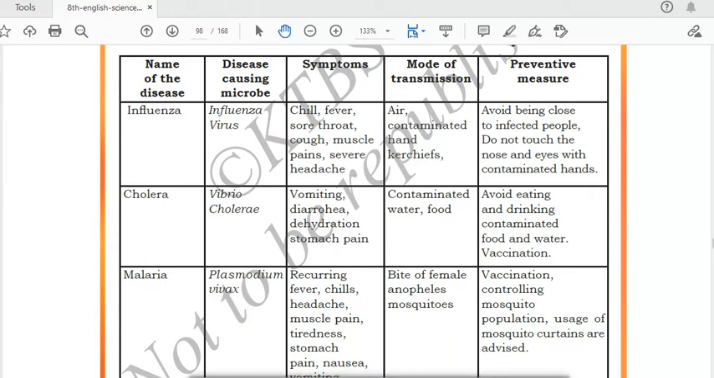About influenza, you have heard, I think so. Influenza is a disease, okay, and it is caused by which microbe? It is caused by influenza virus. See, from the name only you have to write: influenza will be caused by influenza virus. What are the symptoms of the disease?